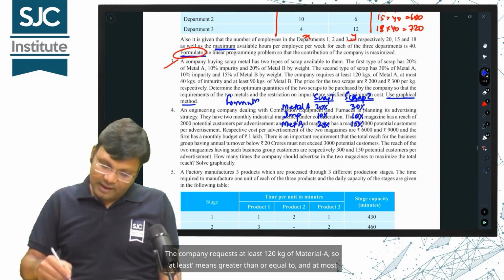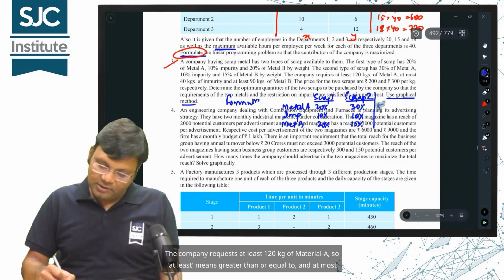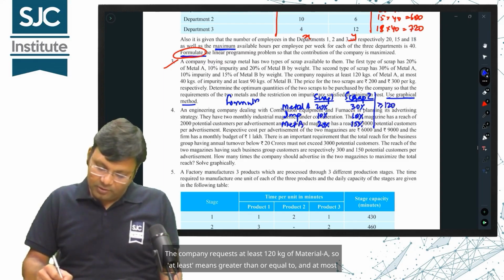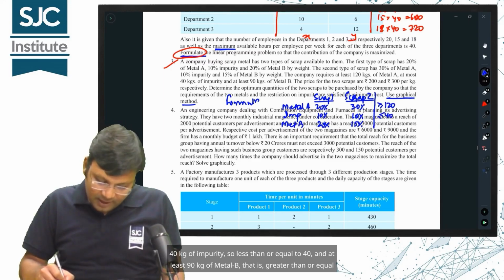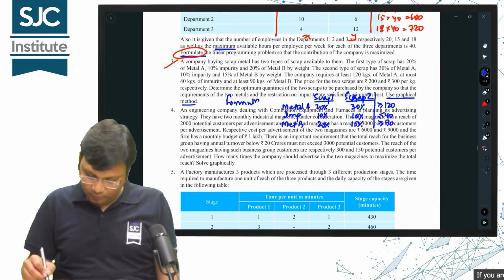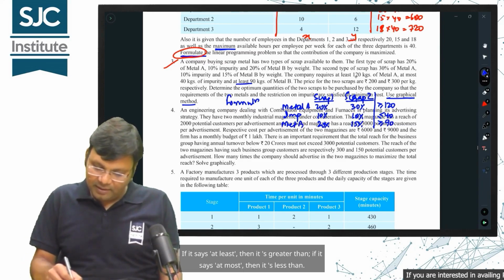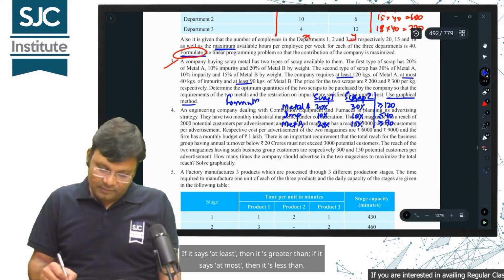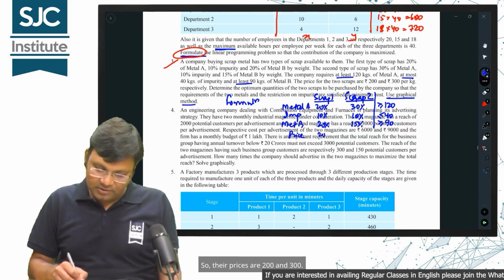The company requests at least 120 kilograms of material A, so at least means greater than or equal to, and at most 40 kilograms of impurity, so less than or equal to 40, and at least 90 kilograms of metal B, that is greater than or equal to 90 kilograms. Alright, if it says at least, then it's greater than. If it says at most, then it's less than. The price for the 2 scraps is 200 and 300. So, their prices are 200 and 300.